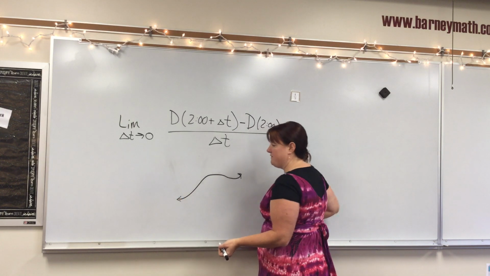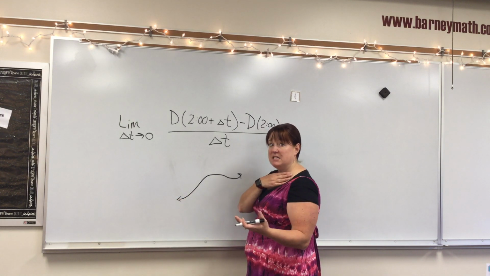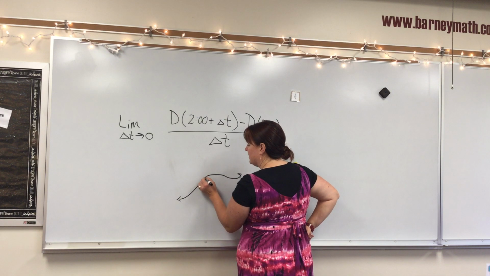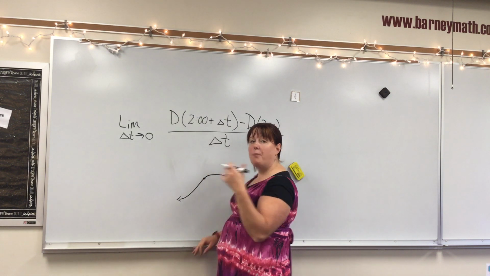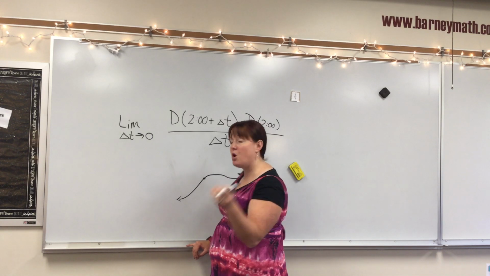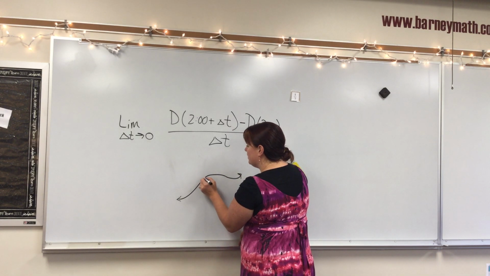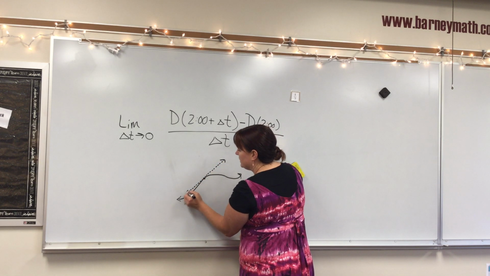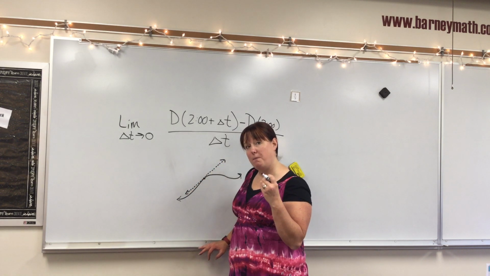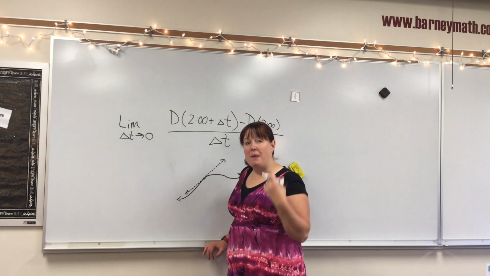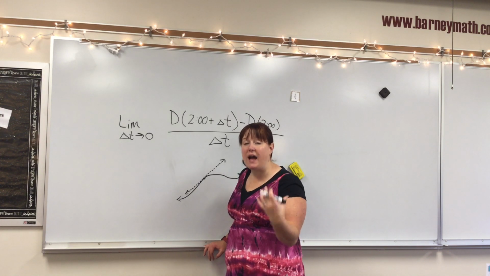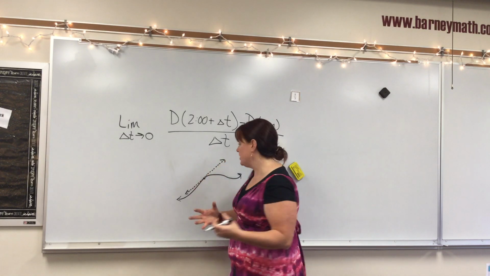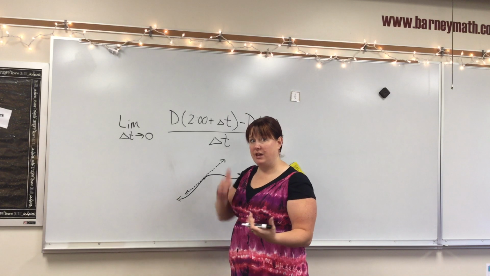Okay, so here we have a function, and this might be the function of my speed over time. And I want to figure out, what is my speed at this exact point, right? How much is my speed changing at that very moment? Well, we would use a tangent line to find what your speed is at that exact moment. But up until now, we don't have any tools to find that tangent line. We don't really know how to find an instant rate of change, but we do know how to find an average rate of change, right?